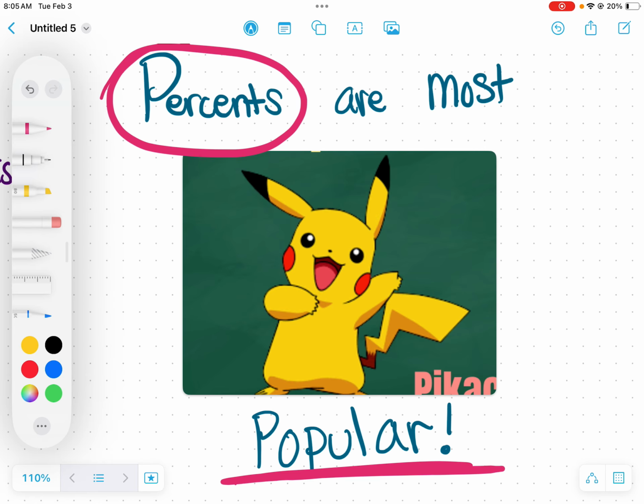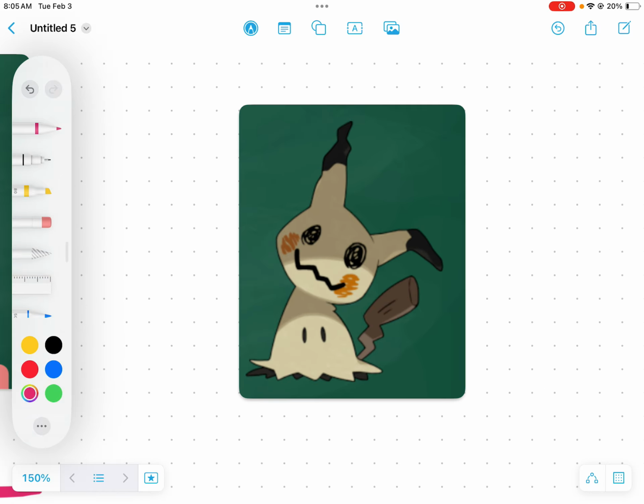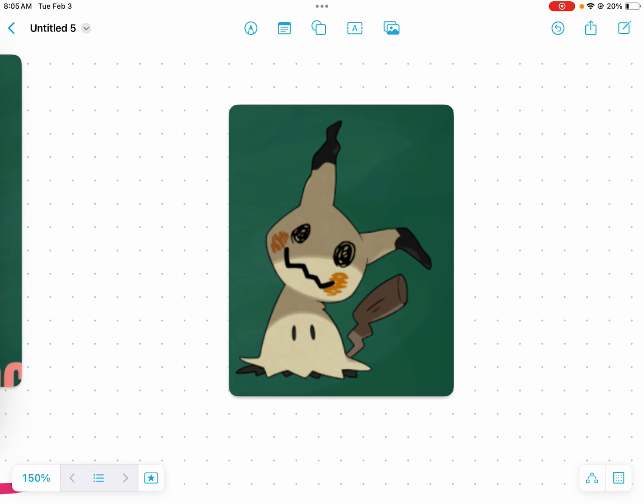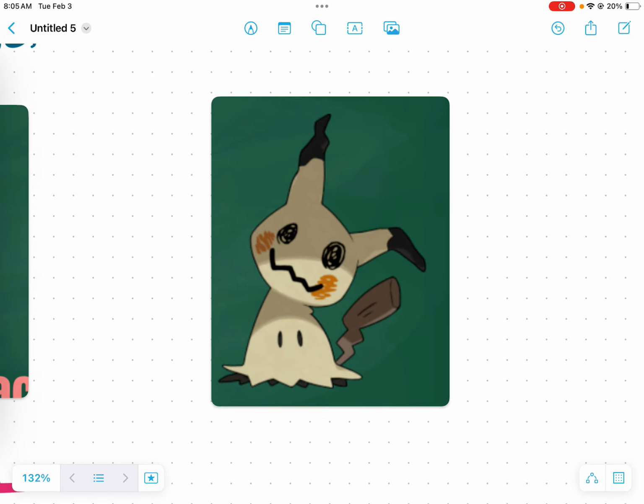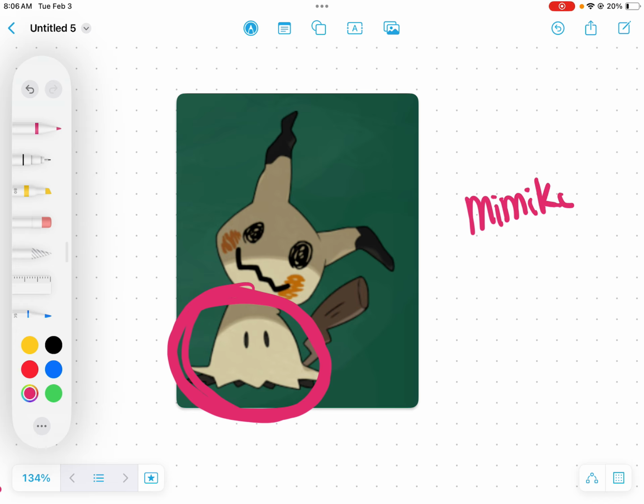So percents are actually not like Pikachu, but they are like the Pokemon Mimikyu. If you don't know Pokemon lore, this cute little Mimikyu actually is just this right here. This is Mimikyu. Even his name, Mimikyu, sounds a whole lot like Pikachu.